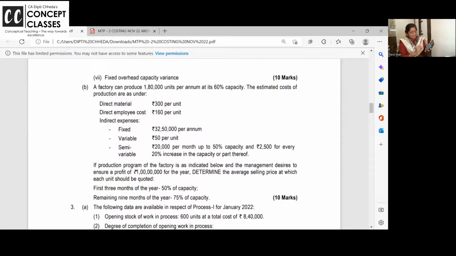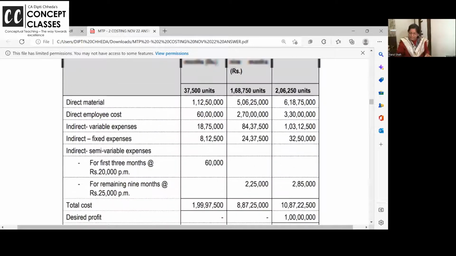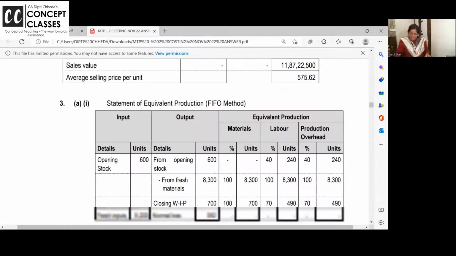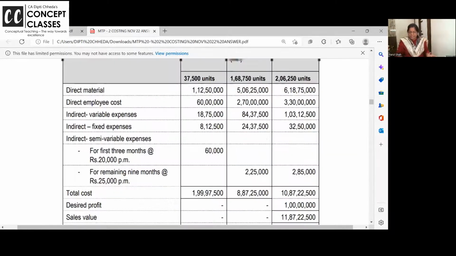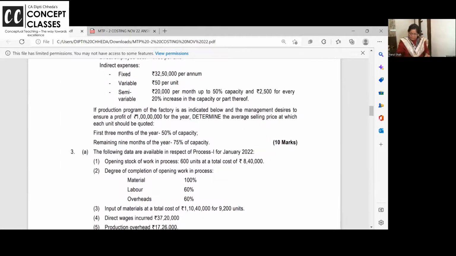So at 75%, you get 225 for a year. But into 9 by 12, it is 1,68,750, because you are operating only for 9 months. So like this. Now here working is missing. How did it come? So you can just do it.